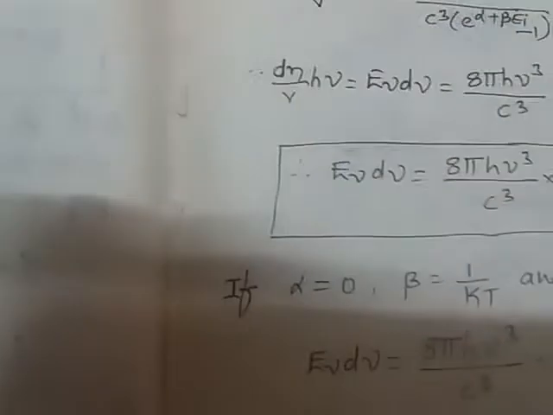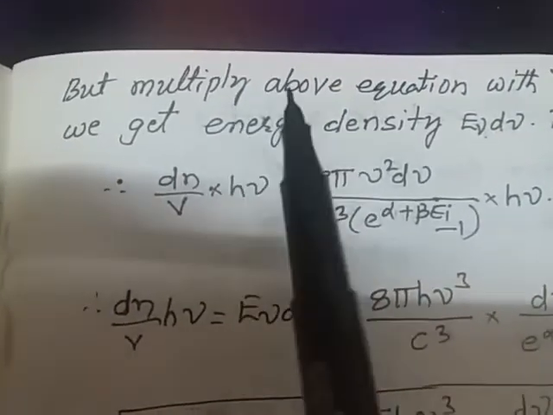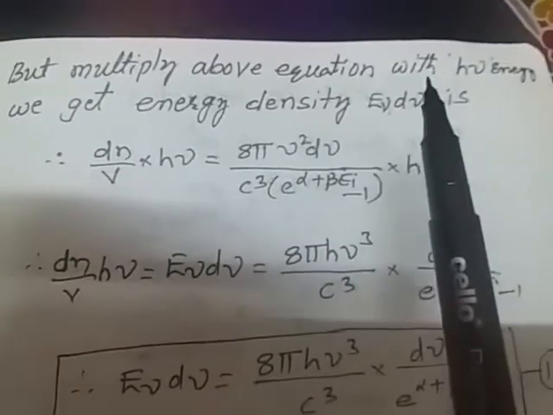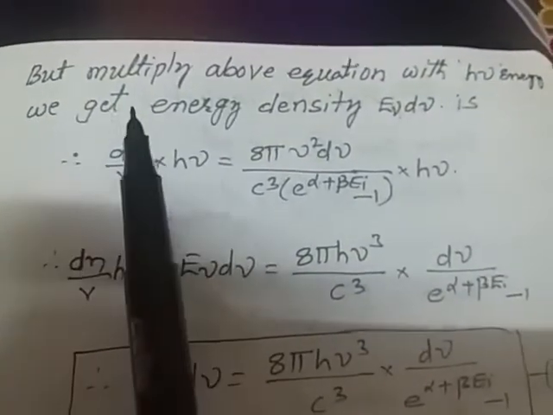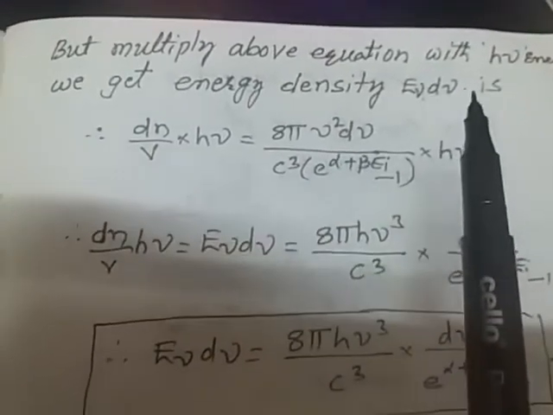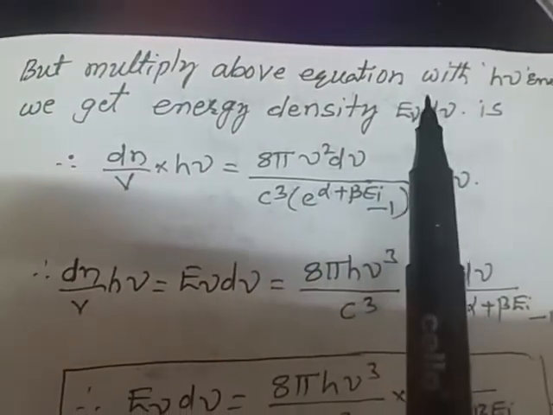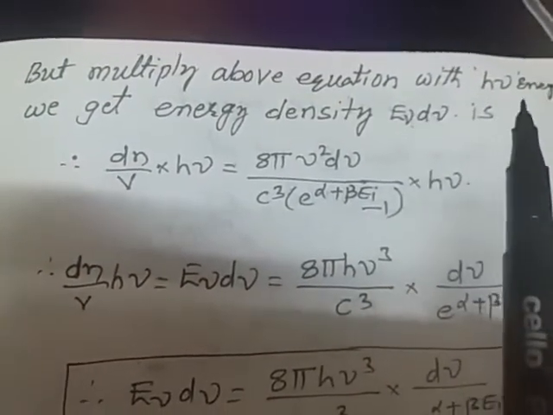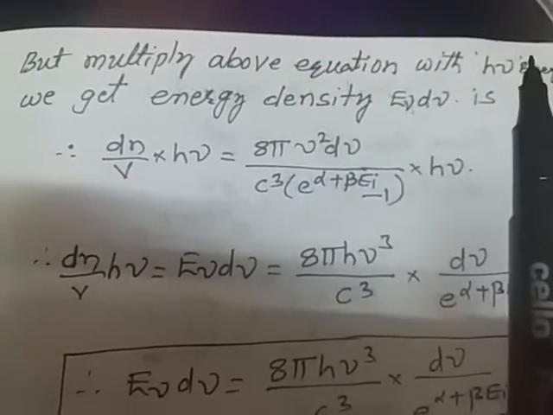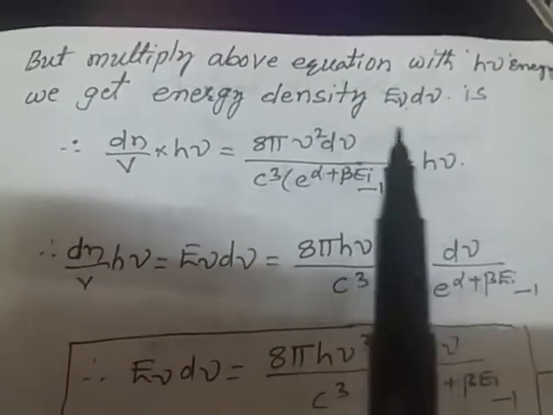Now multiply the above equation with h nu, the energy of a photon, and we get the energy density E nu d nu. Simply, the photon energy equals h nu, and multiplying the above equation by it gives the energy density.